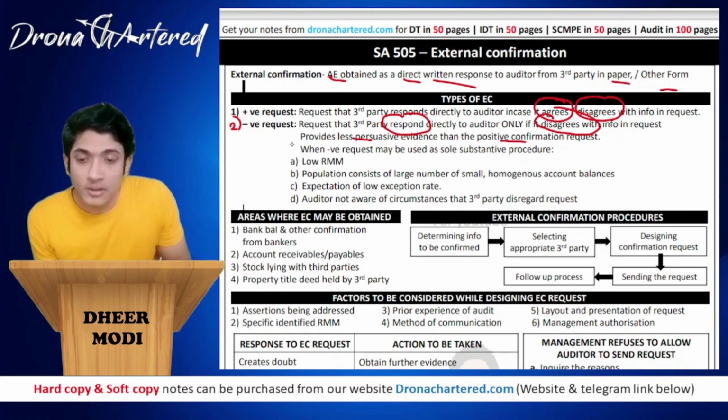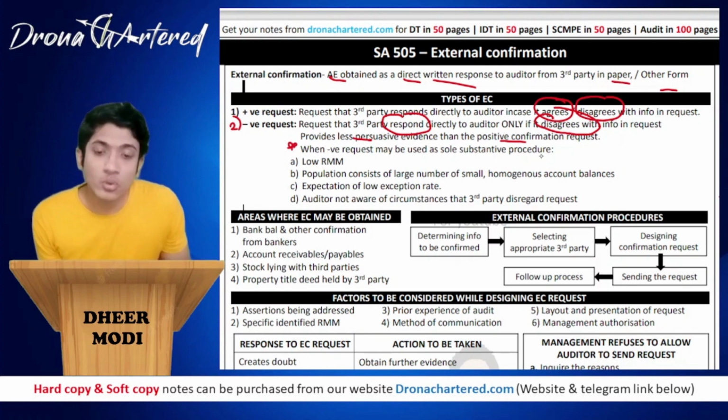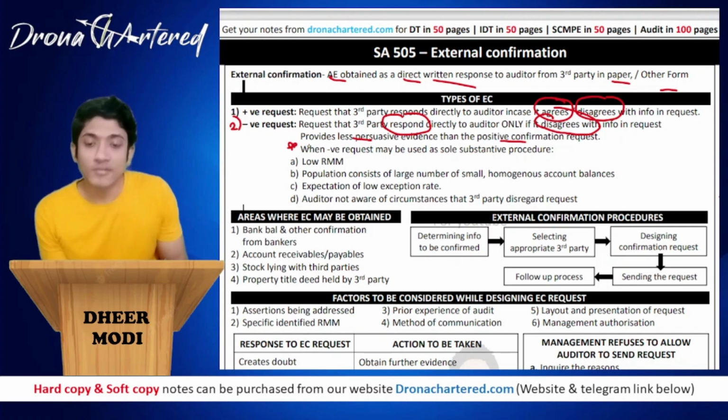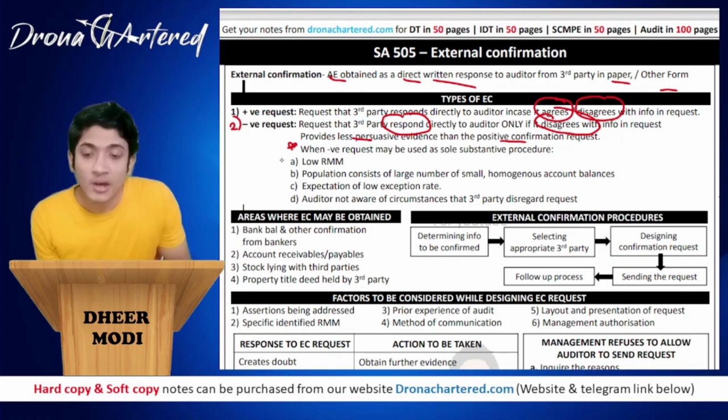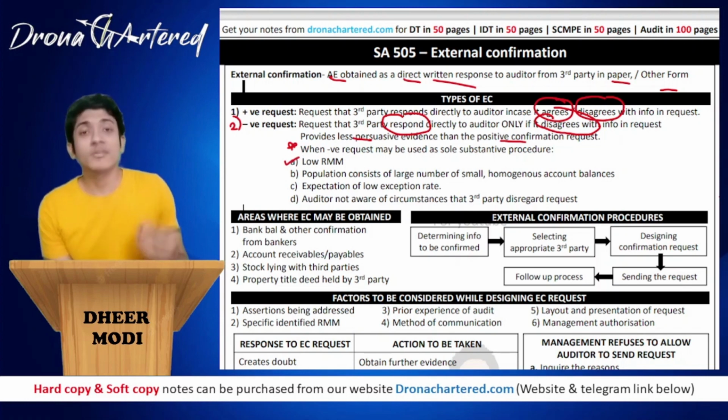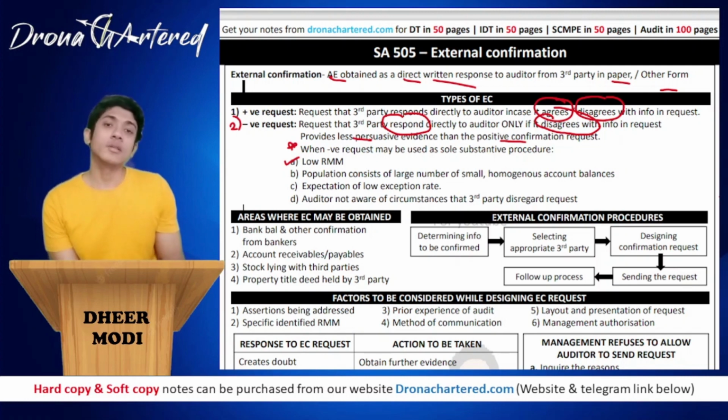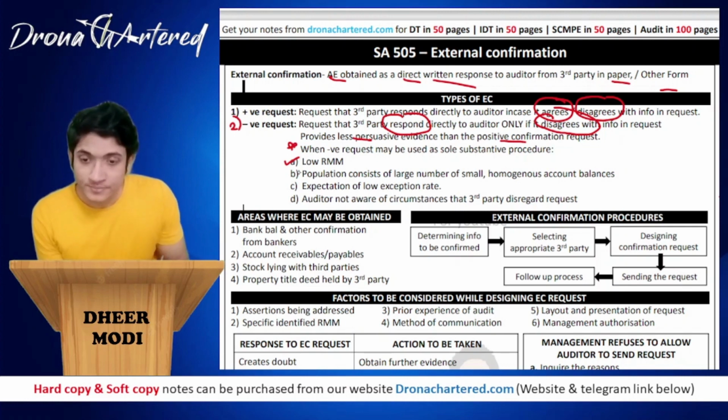So there are some instances when a negative request may be used as a sole substantive procedure. There are about four examples where a negative request may be used. First is, if the matter for which you are asking for confirmation is of low risk of material misstatement, there is low RMM for that matter, in that case you might use a negative request.